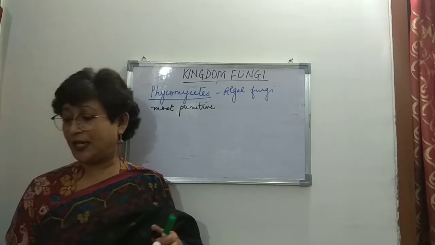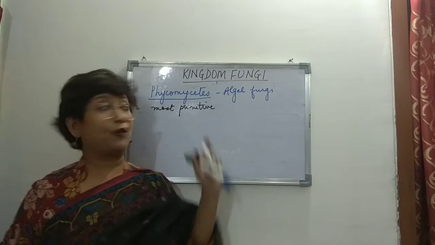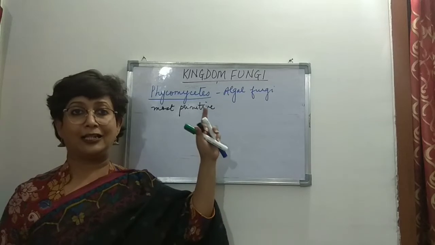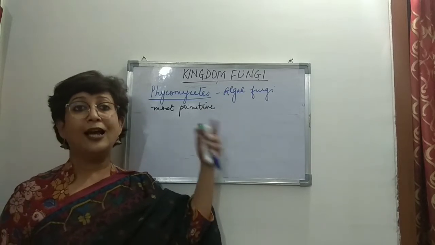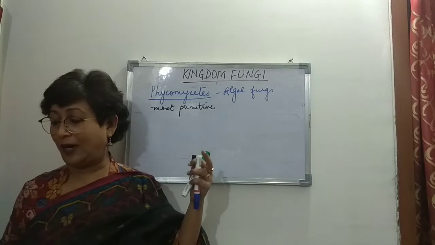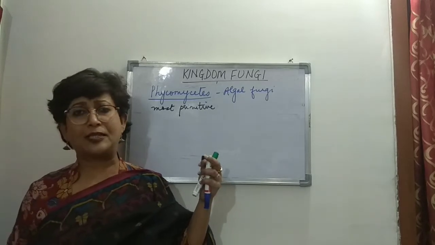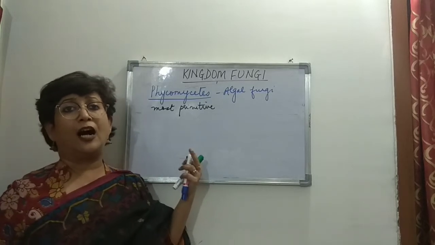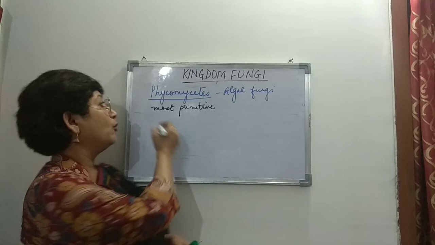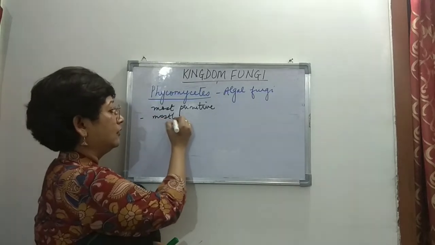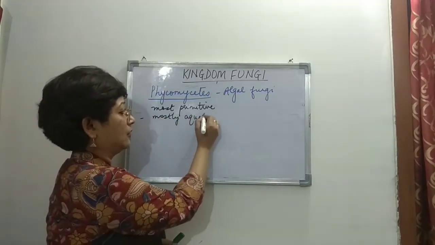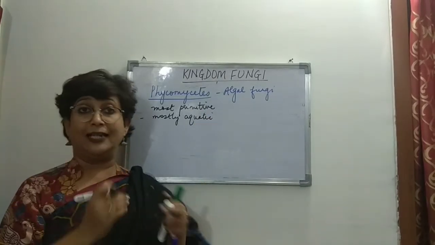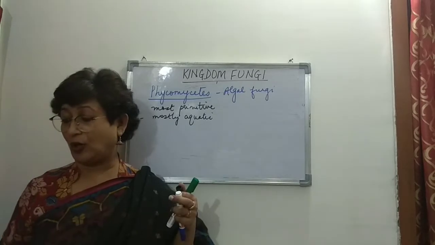And we also study that from the name. Now if you look at the name, the word Phyco means algae, and mycetes is fungi, and that is why they are called Phycomycetes or algal fungi. Basically, most of these Phycomycetes are aquatic in their habitat. So mostly they are aquatic, resembling algae, that is the thallus-like structure of the algae.